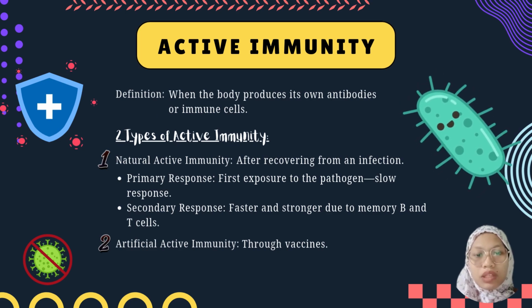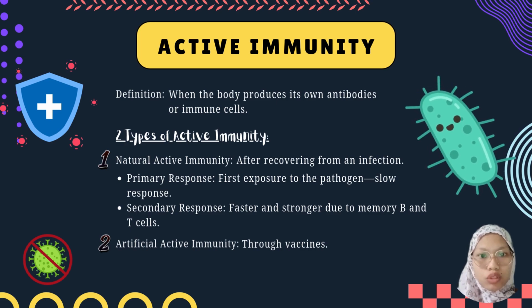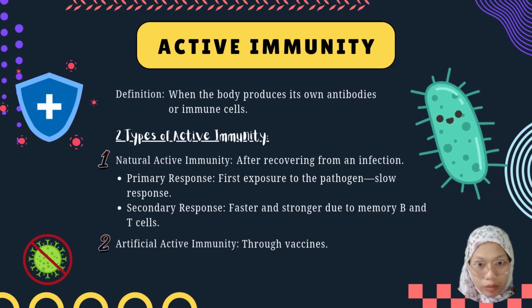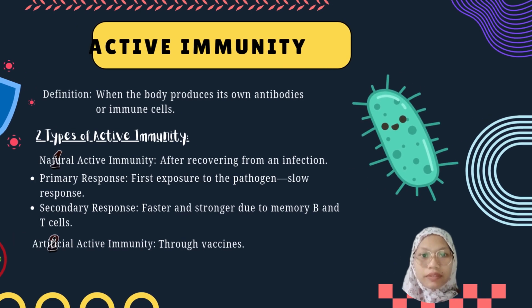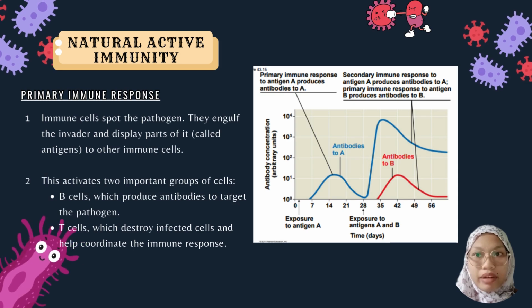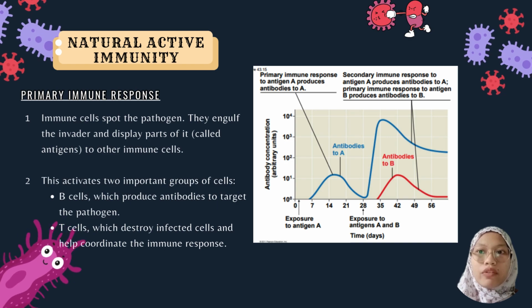Natural active immunity has two types of response. The first one is the primary response, which is when the first exposure to the pathogen happens, and it is a very slow response. The second is the secondary response, which is faster and stronger due to the memory B and T cells. Natural active immunity develops when your body encounters a pathogen like a virus or bacteria for the first time. Your immune system detects it, fights it off, and then remembers it for the future.